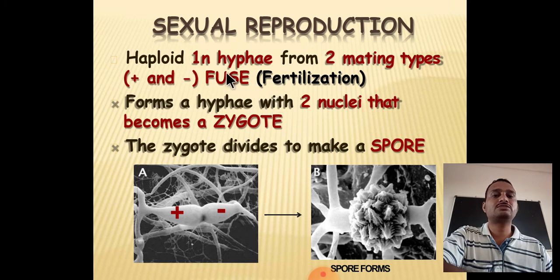Sexual reproduction takes place by haploid hyphae forming two mating types. We have seen in the last slide, one is the positive strain hyphae, the second one is the negative strain hyphae. When they fuse to form fertilization, they form a zygote with two haploid nuclei, and the zygote undergoes meiosis to form haploid spores. You can see the diagram here. This is the negative strain hyphae, this is the positive strain hyphae. They fuse to form plasmogamy. After plasmogamy, such spore producing structures are formed.